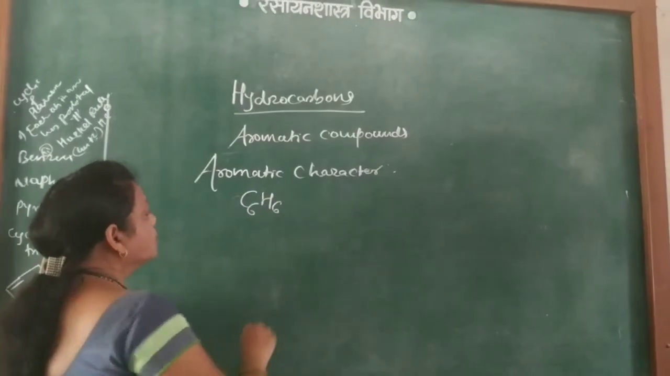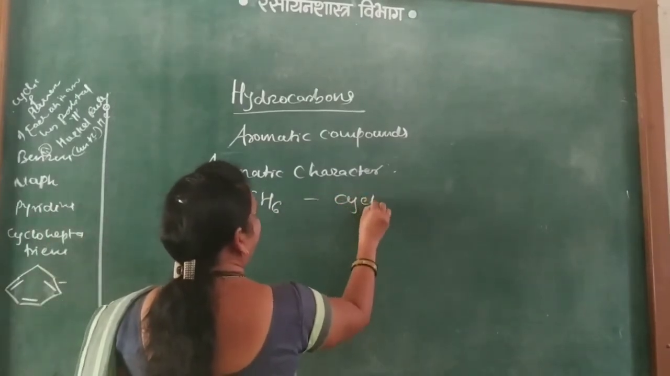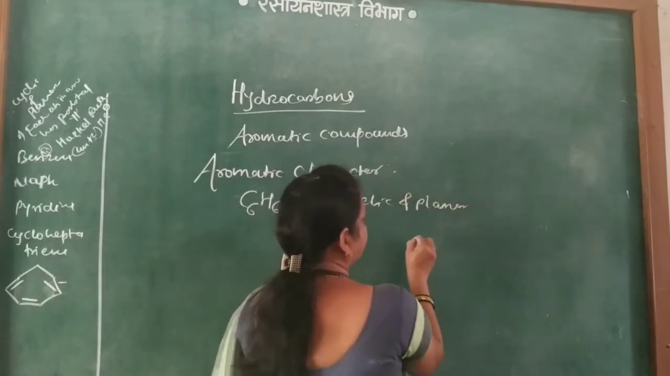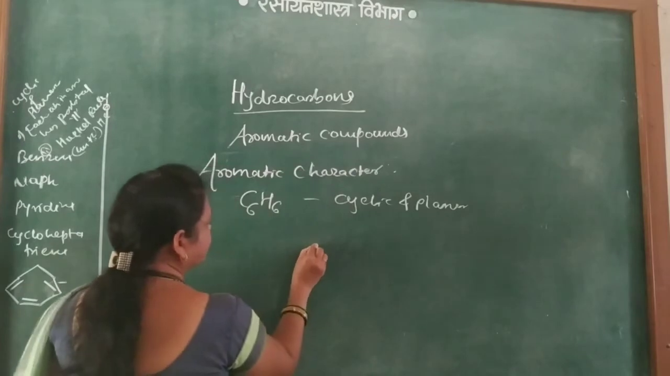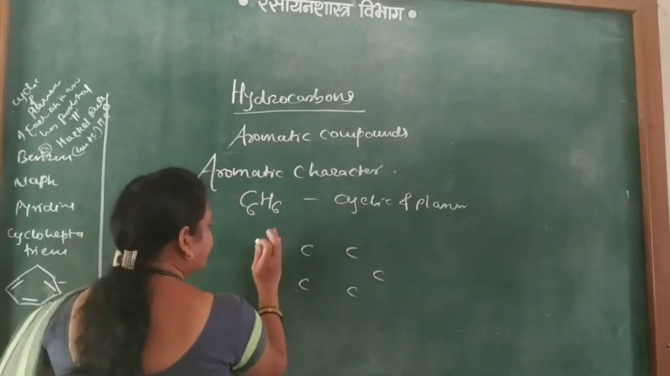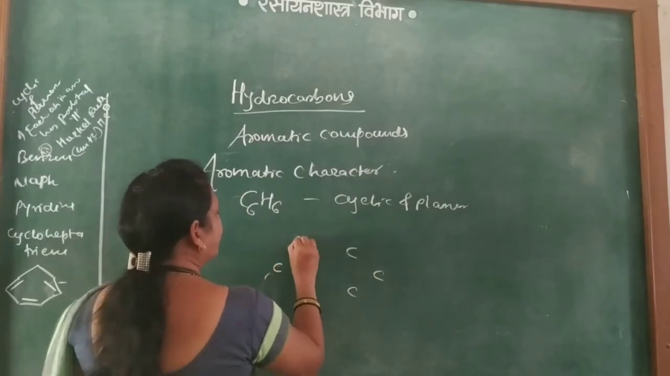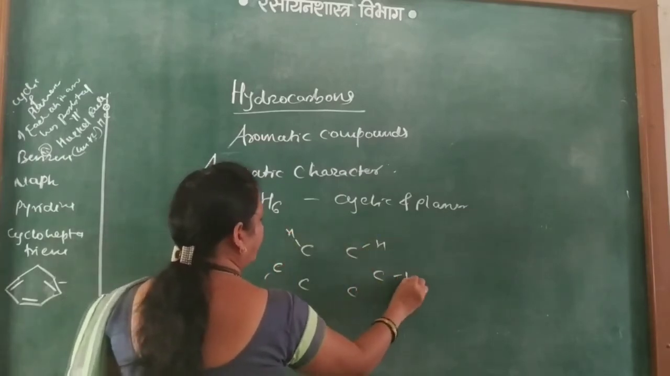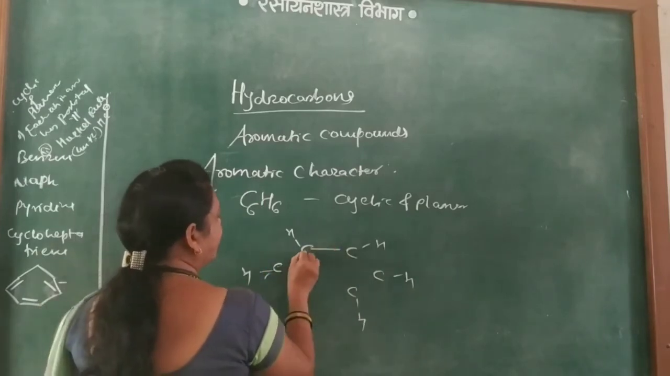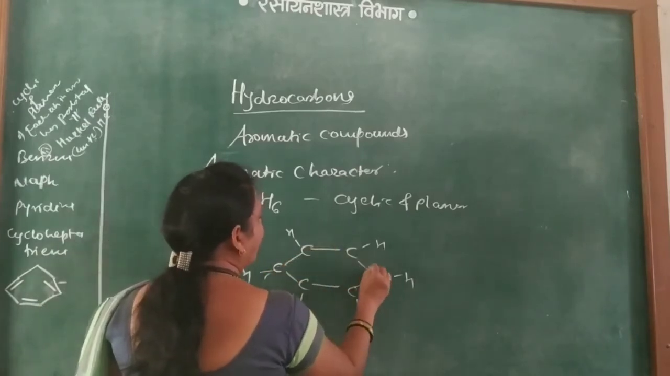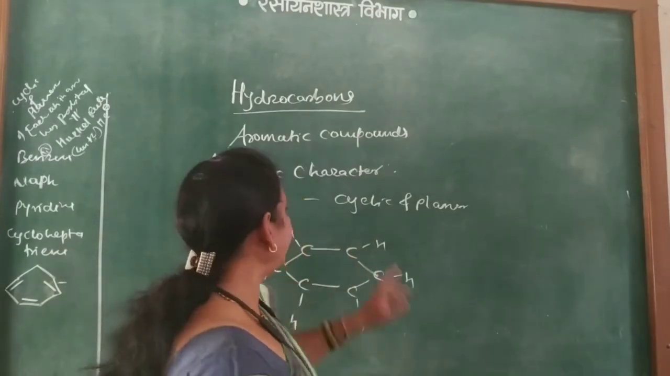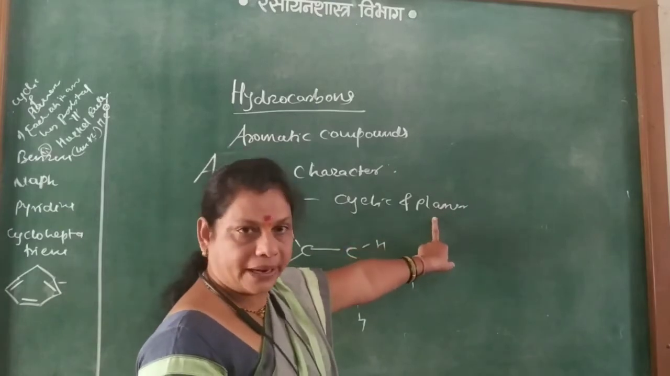Benzene has the molecular formula C6H6. It is cyclic and planar. The structure is six carbon atoms in a ring, with one hydrogen atom on each carbon atom, therefore C6H6. There is sigma bond overlapping and each carbon atom is sp2 hybridized. Therefore it is cyclic and planar.